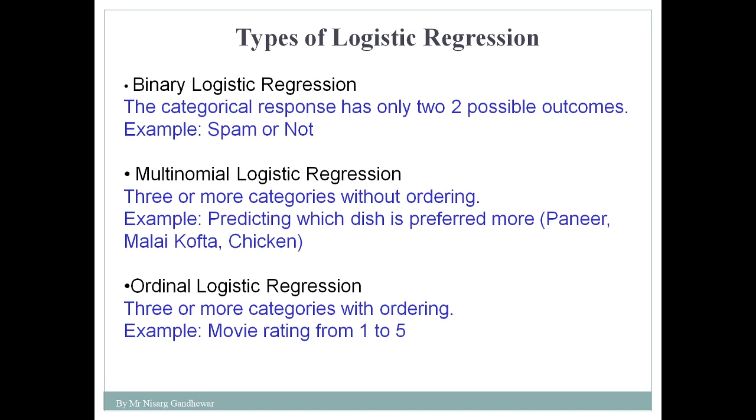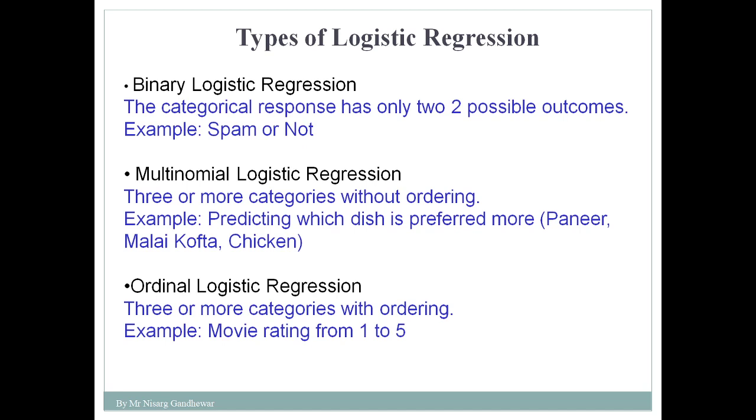Then another is multinomial logistic regression. Multinomial means here we have multiple outcomes, not only two. Binary means only two, but multinomial means suppose we have more than two outcomes, then we can say that it is an example of multinomial logistic regression. Here three or more categories will be there. Suppose you need to predict which dish is preferred more: either it is paneer, malai kofta or chicken. So in this case more than two categories are there.